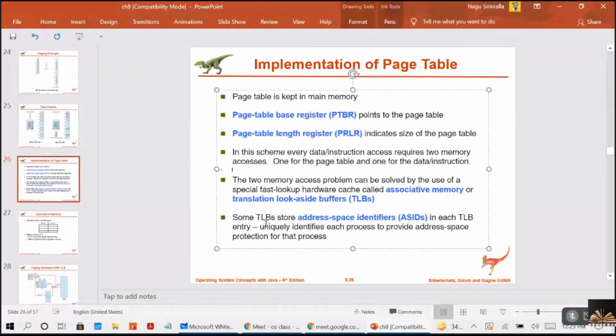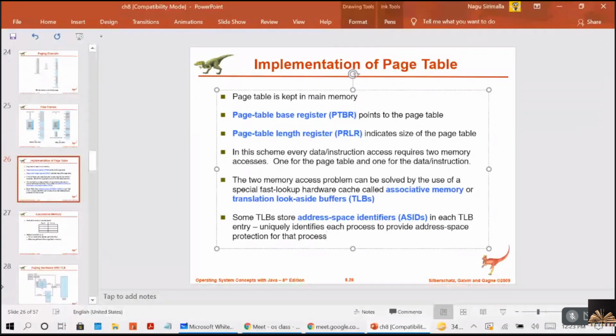And some translation look-aside buffers store address space identifiers in each TLB entry, which uniquely identify each process to provide address space protection for that process. So it also provides you the protection for your process, right? So in each entry of the translation look-aside buffer, it uniquely identifies the process to provide address space protection, right?